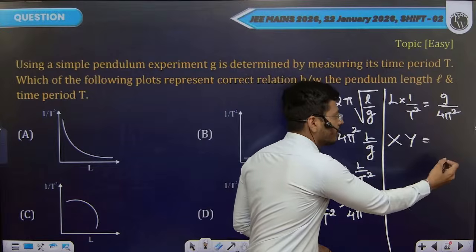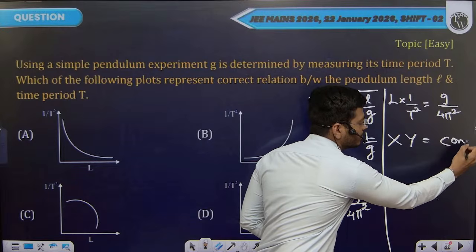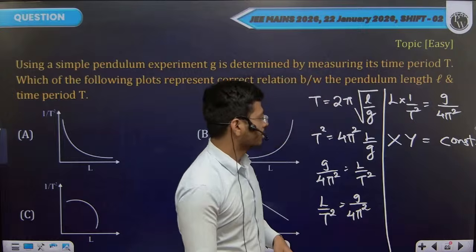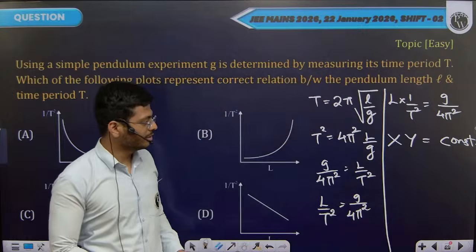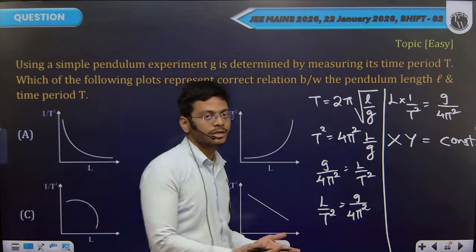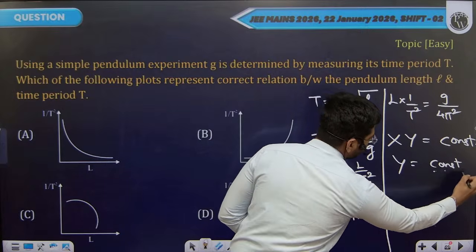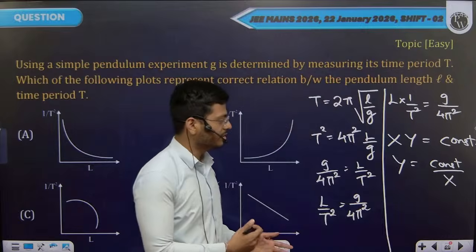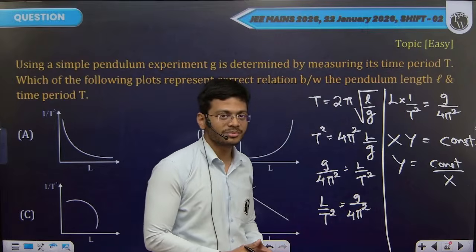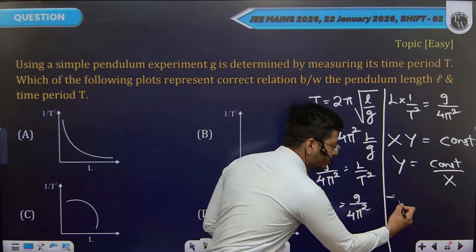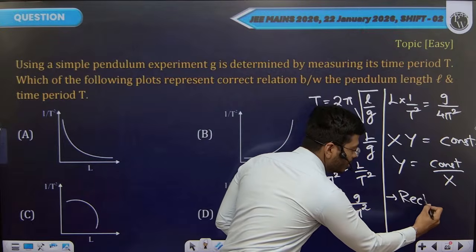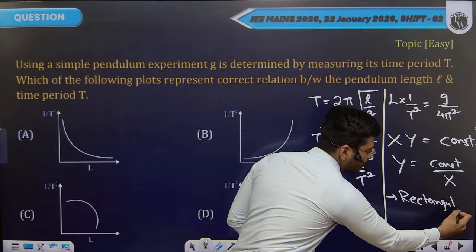So right hand side, all in all, is a complete constant. Now if you have x into y is equal to some constant, or if you can write y as some constant divided by x, this plot, if you make in the xy coordinate system, the shape that you will get will be a rectangular hyperbola.